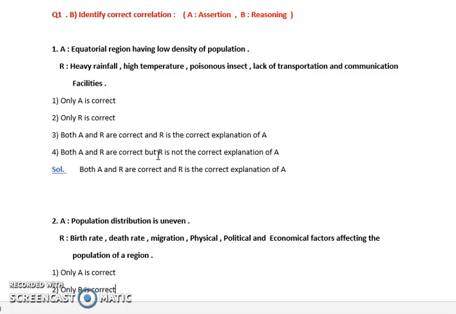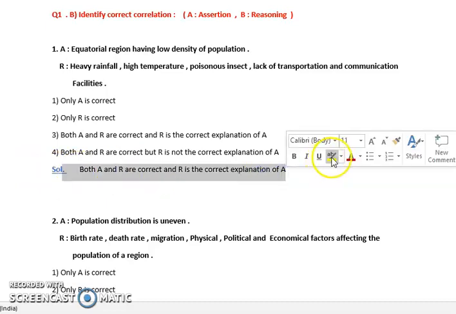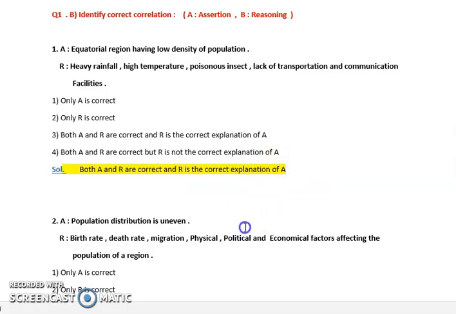Next, heavy rainfall, high temperature, poisonous insects, and lack of transportation and communication facilities: this is the perfect explanation why the equatorial region has low density of population. So both A and R are correct statements, and R is giving a correct explanation for A.